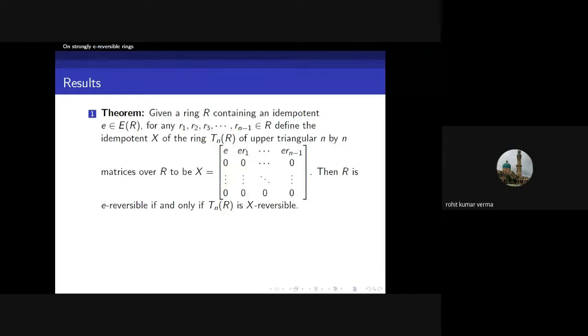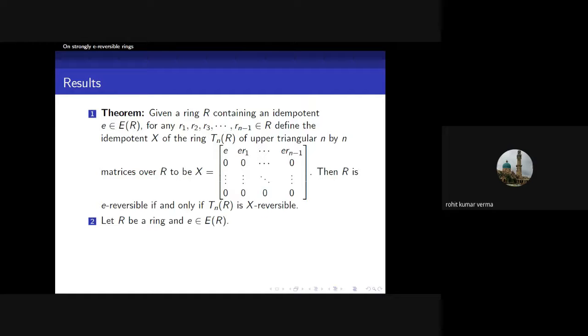Next we give a result. Given a ring R containing an idempotent element E of R, then for any r1, r2, r3 and so on up to r(n-1) belonging to R, define the idempotent X of the upper triangular matrix ring T_n(R) of n cross n matrices over R to be X as shown here. Then R is E1 reversible if and only if the upper triangular matrix ring T_n(R) is X reversible.